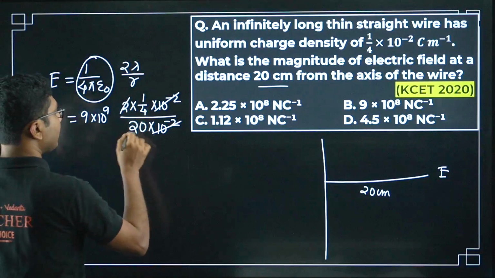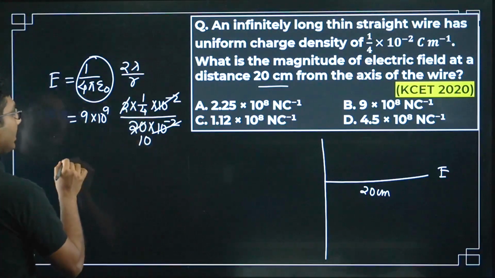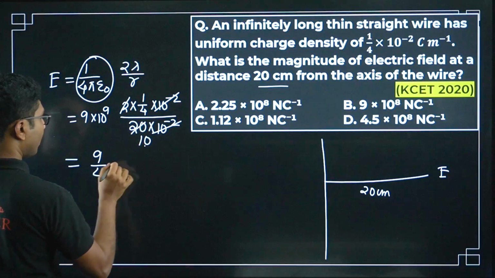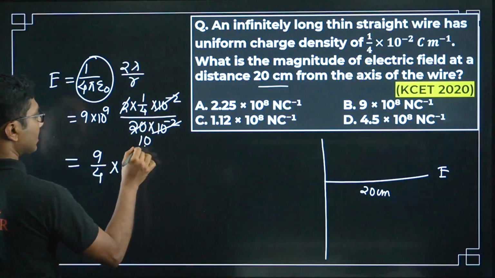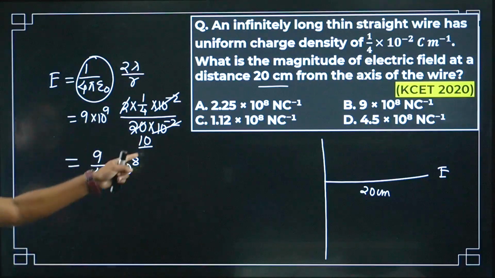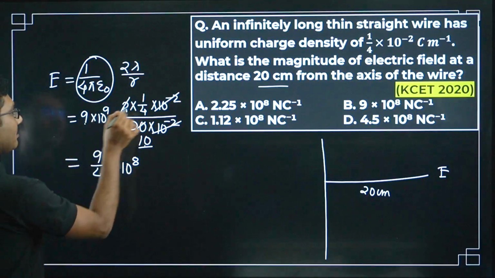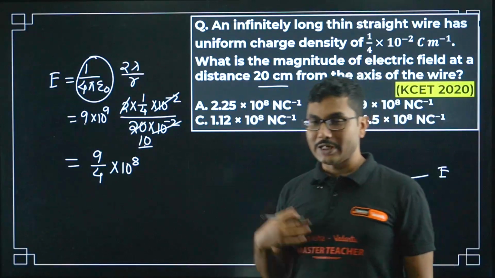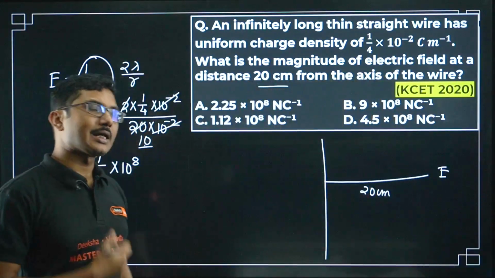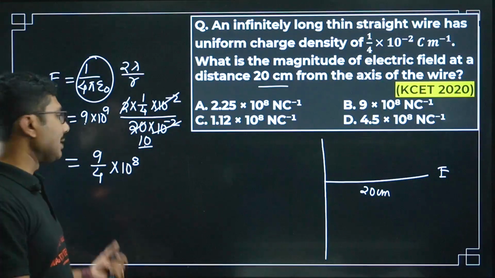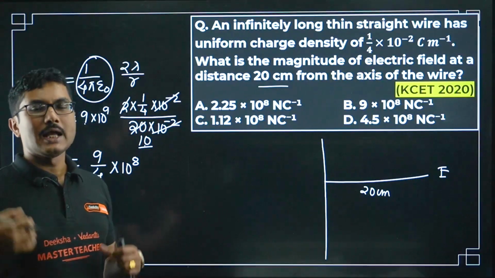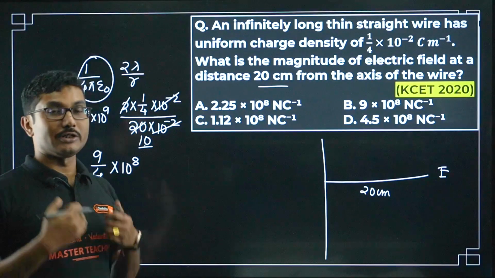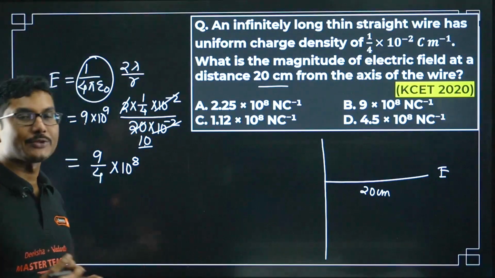Okay, so here we will get 10, so it will be 9/4 into 10 to the power of 8. So this 10 and 10 to the power of 9, I adjusted it over here and I kept 9/4. Now you may not be able to match my speed right now, but if you keep on practicing slowly, it does not come in a day. Okay, you have to keep on practicing, you have to keep on following me, try to understand how sir is doing this fast. So once you are doing this yourself, you will also be able to match my speed.